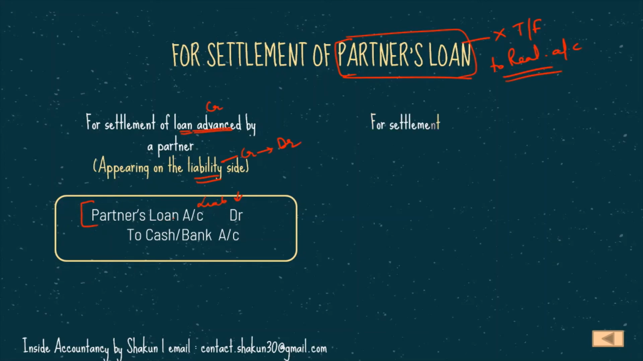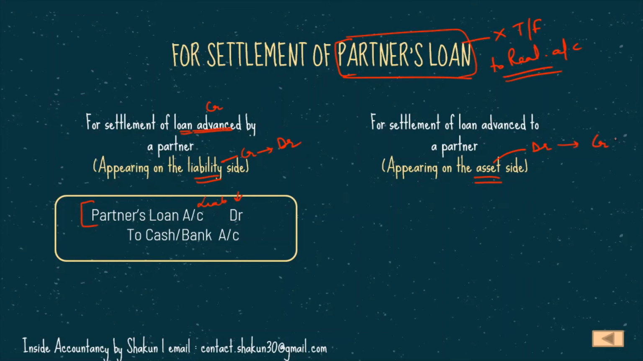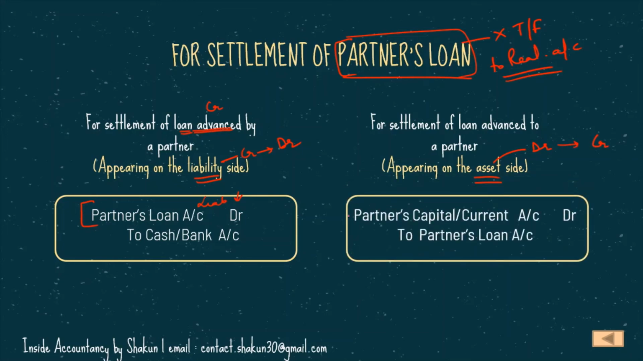Okay, so next is the settlement of loan that is advanced to a partner. The loan which appears on the asset side, the loan which the firm has given to the partner, has a DR balance, and when we want to write it off, we have to credit it. So our entry will be partner's capital or current account DR to partner's loan. This loan which is given by the firm to a partner is not received in cash, it is transferred to partner's capital or current account.